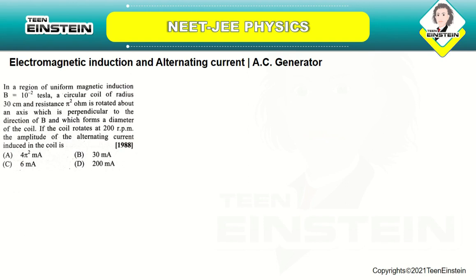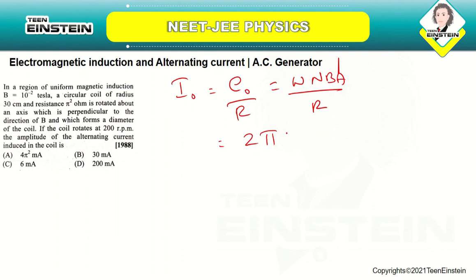If the coil rotates at 200 rotations per minute, the amplitude of the alternating current induced in the coil is. So here you are going to use I naught is equal to